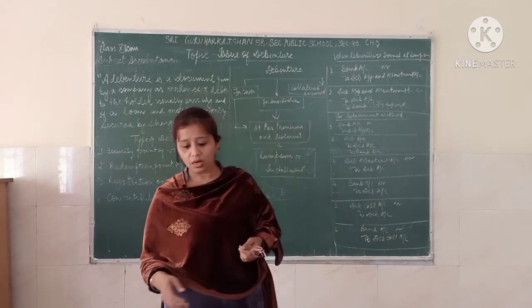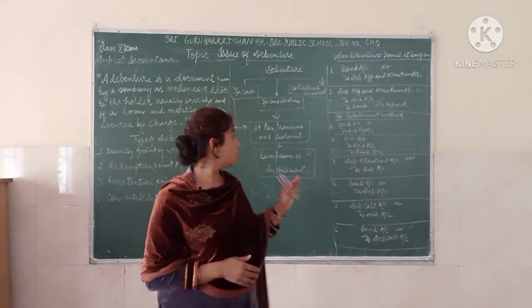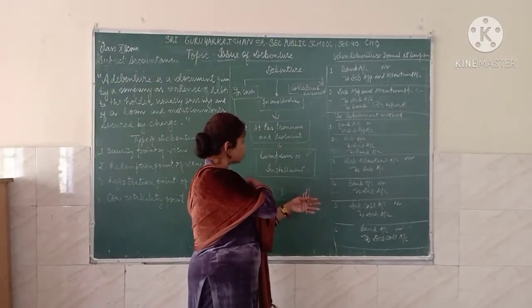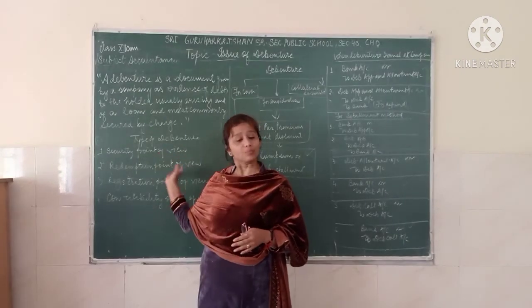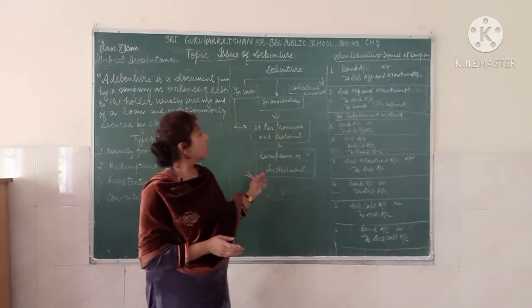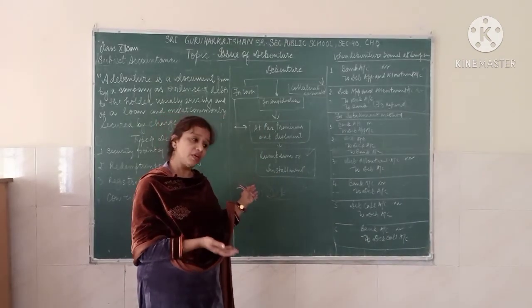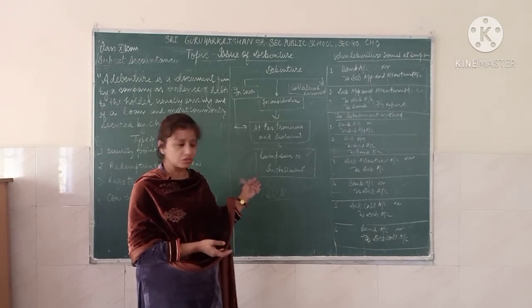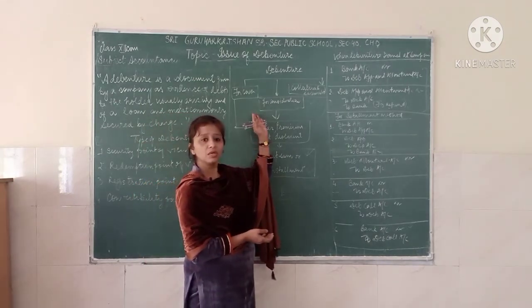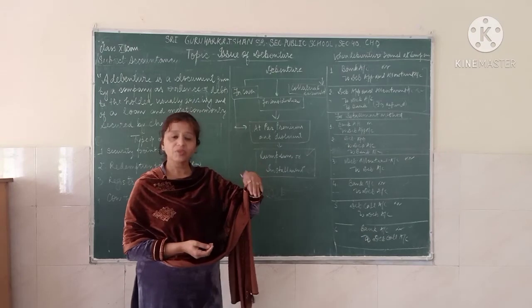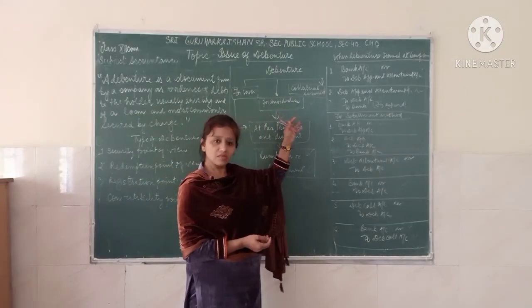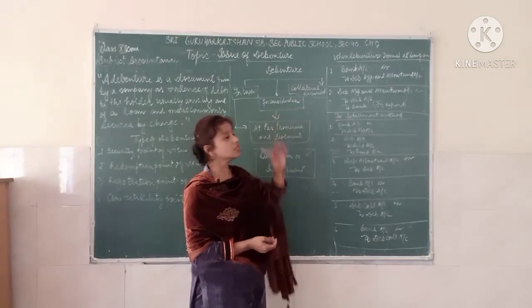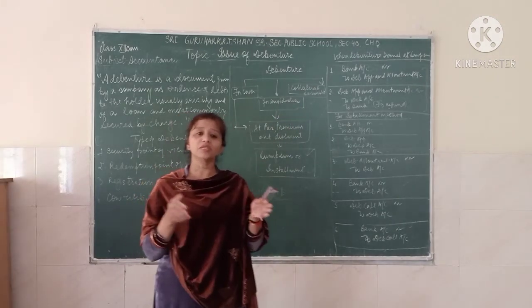Today we have studied what a debenture is, what the types of debenture are, and why we issue debentures. We can issue debentures when we need money, for cash, also not for cash but for consideration, and third, as a collateral security.